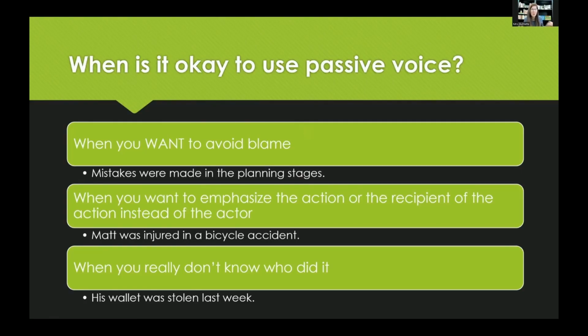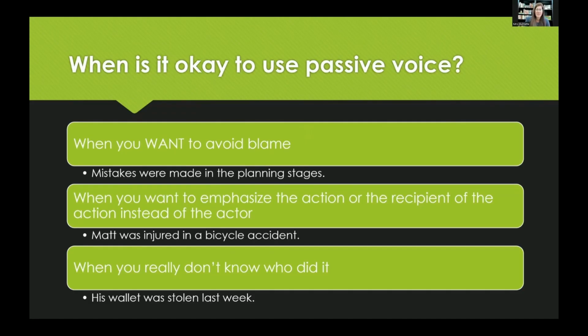So when is it okay to use passive voice? It is sometimes okay. If you want to avoid blame, you can use passive voice. For example, mistakes were made in the planning stages. I don't really want to say who made the mistakes. Maybe I did, but I don't want to admit that. So I'm just going to say mistakes were made.